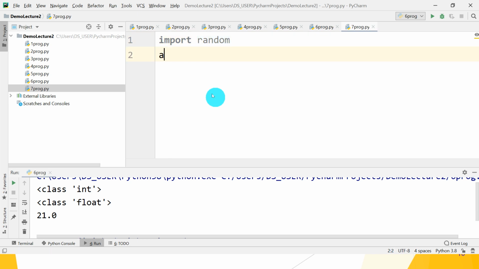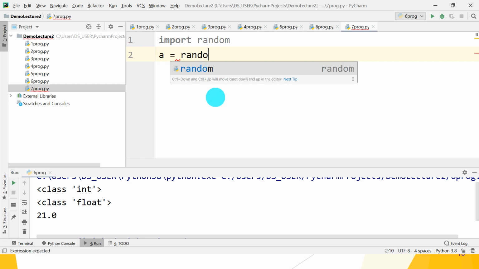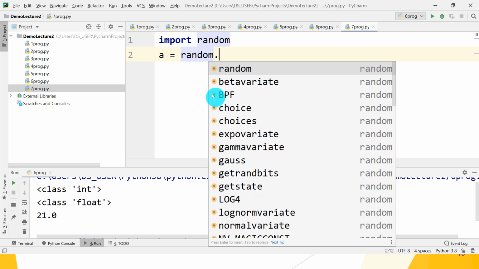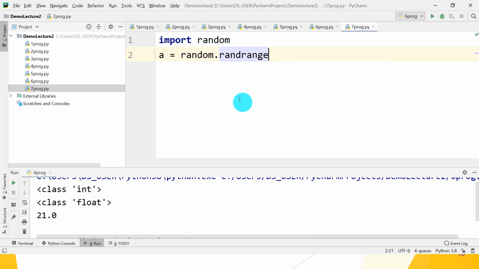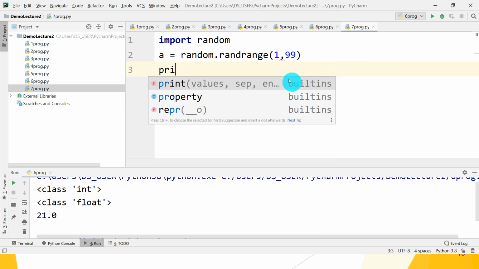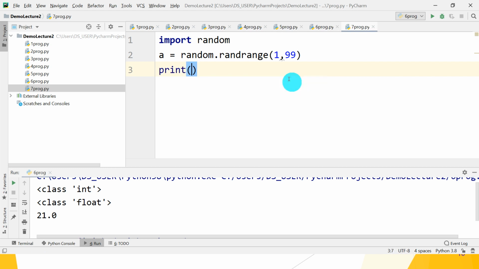Okay, a is equal to random, module name dot, range function. What is the range? Starting and ending, 1 comma 99. Okay, and you want to print it. Print a. What is the random number?